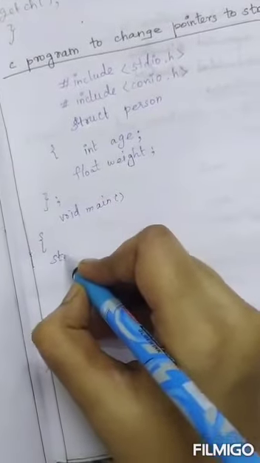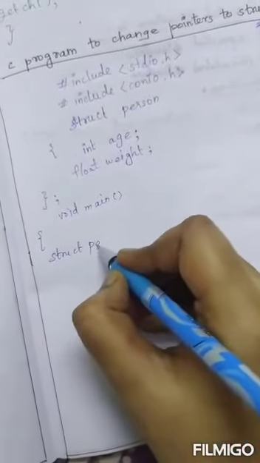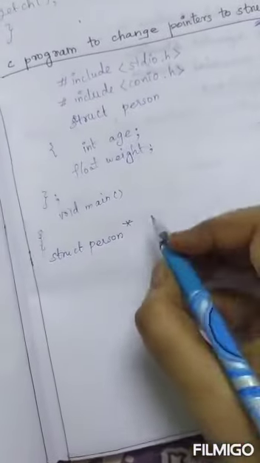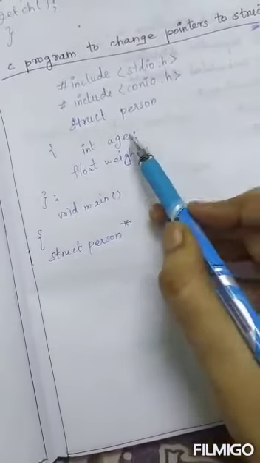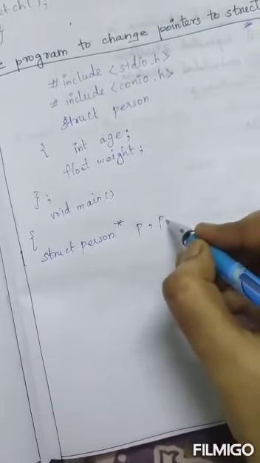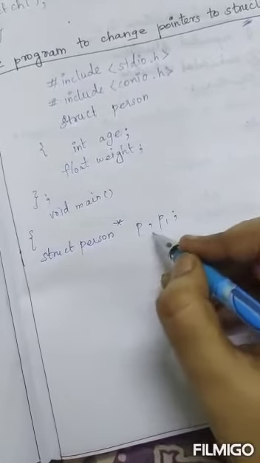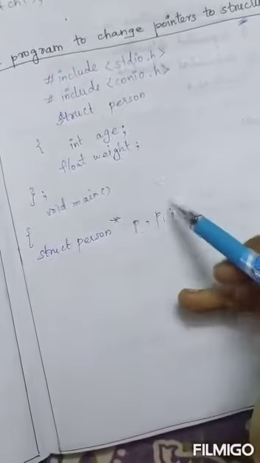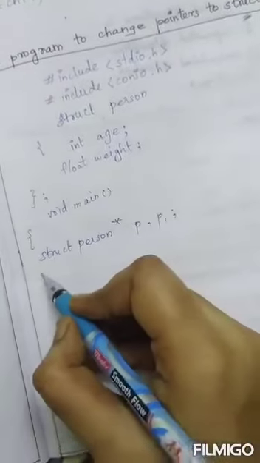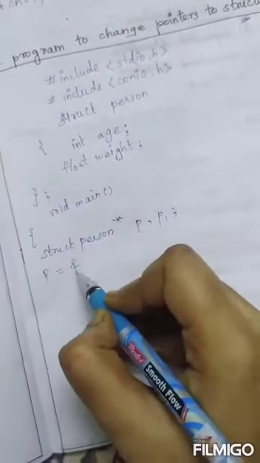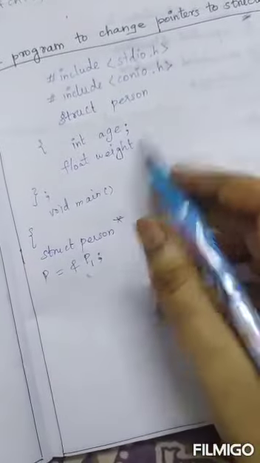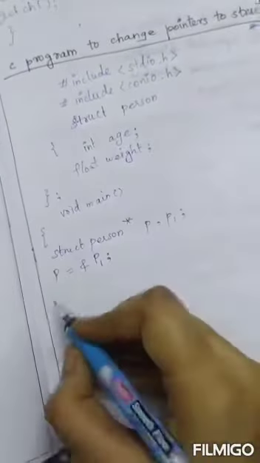Now inside I am using the struct, the variable name is person. Now I am using the pointer star, and for this age and weight I am giving the variables as p, p1. These are the two variable names we are using for age and for weight. Age means p, weight means p1. So this p should be equal to ampersand p1, meaning it should get that value's address. So I am using the ampersand symbol here.